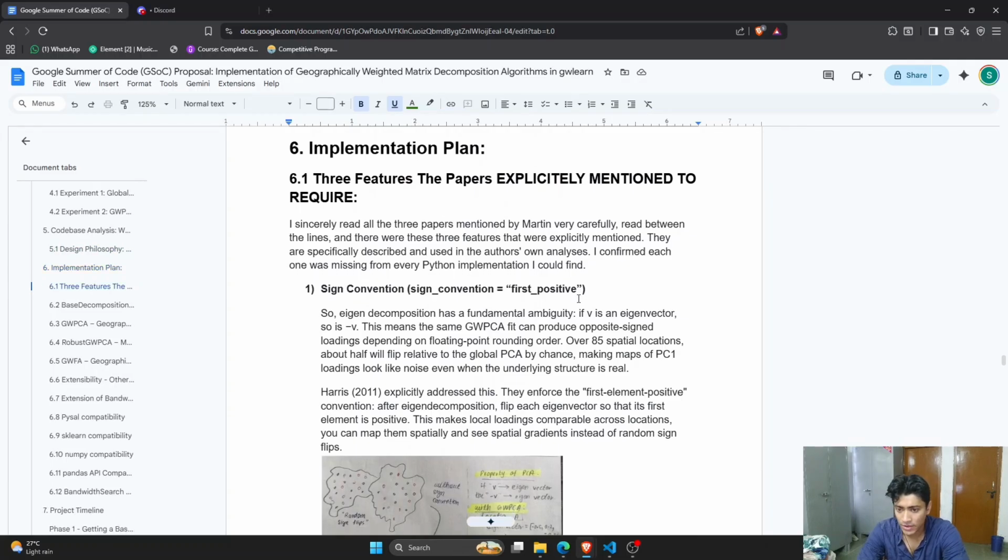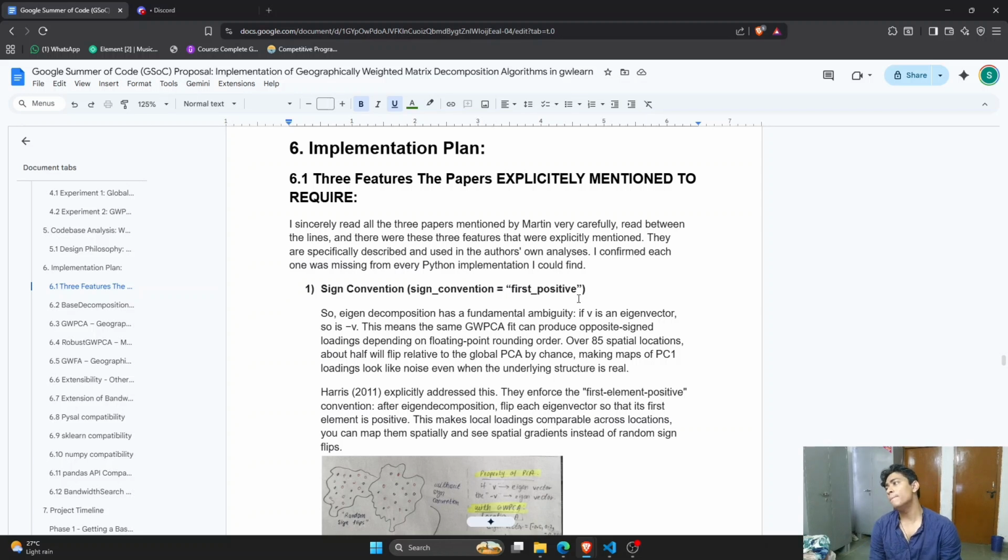I have the papers mentioned by Martin, sir. I went through them very carefully, and these are some of the very crucial features, I believe, which the paper explicitly mentioned. So inside of my prototype as well, you will see that there are some specific things inside of GWPCA that are not inside of others. So maybe the GWPCA is around 170 lines, but the other algorithms that we will have will be around 70 lines only.